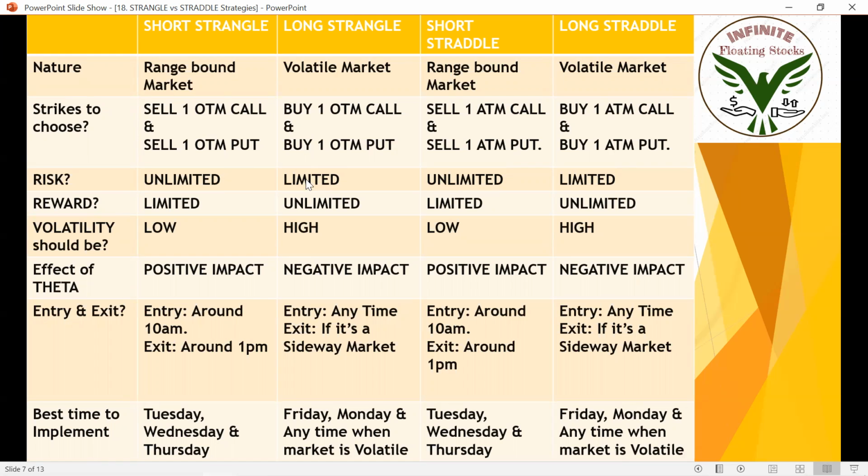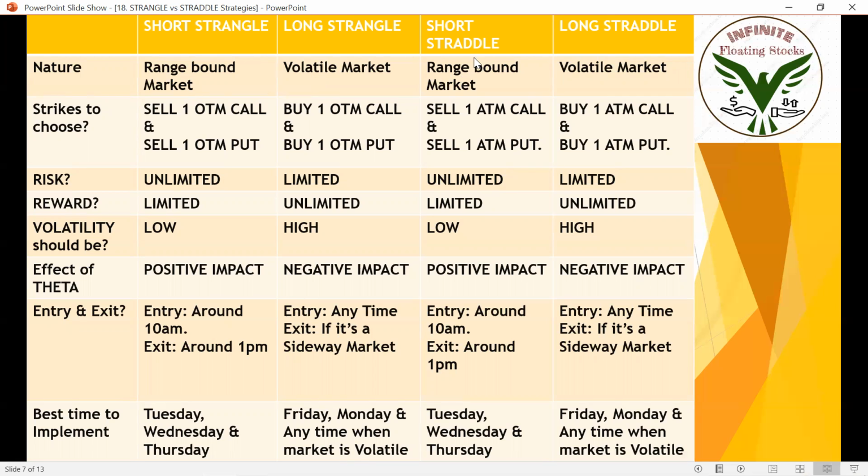So when I'm buying, for an option buyer, risk is limited. For long options, for buying call and put, risk is limited. And reward is unlimited. So nature, let's understand the nature first. For short strangle and short straddle, we need a range bound market, a less volatile market. We want the market to be staying in the range. For long strangle and long straddle, we need a volatile market.